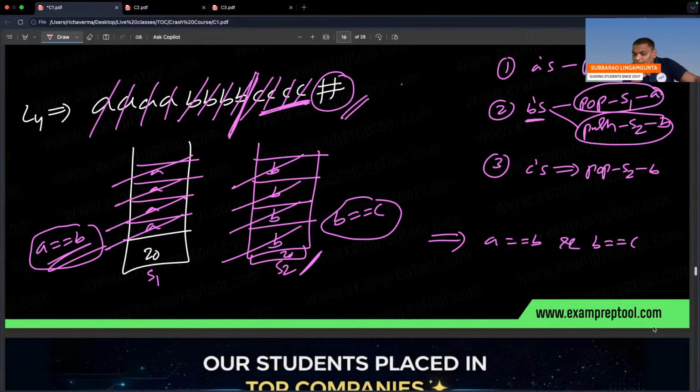Some people are asking, sir, will it work for 3 comparisons? Yes, 10 also. If you want, you can check. Some people are asking, sir, one more comparison required. How, sir? Do you believe or not? One more comparison is required. That time this stack is empty. Every time one stack is empty. So that is the reason people used to say, with the Turing machine, you can do any comparison.